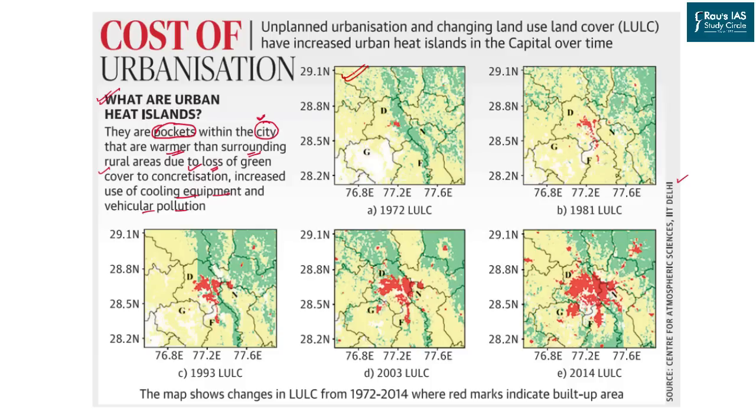Now as you can see in the first diagram, we have unplanned urbanization and the changing land use land cover, which is also known by the term LULC. In red shaded area, we have small heat island of 1972 in Delhi. Gradually, between 1981 till 2014, these heat islands, or the areas which have shown the higher heat temperature even in the evening and the night, are on the rise.